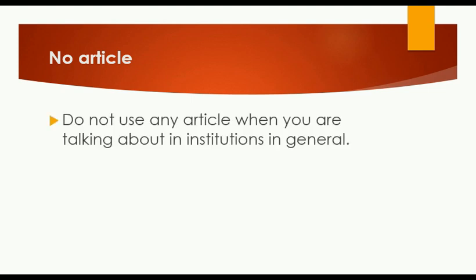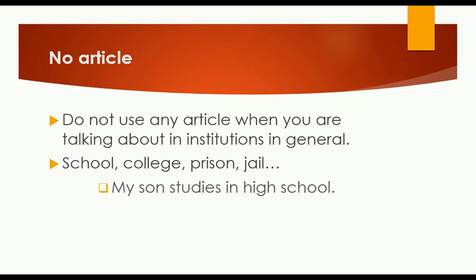There are some places or some nouns in which we do not use any of the articles that we talked about before. Do not use any article when you are talking about institutions in general. For example, like school, college, prison, jail, and etc. For example, my son studies in high school. I cannot say my son studies in the high school.